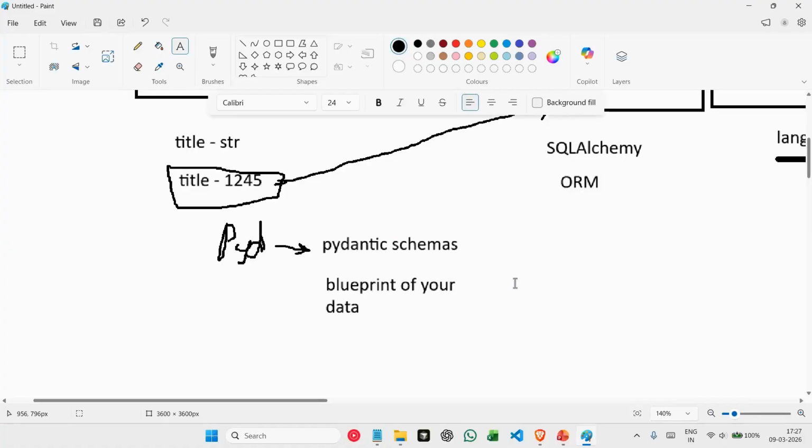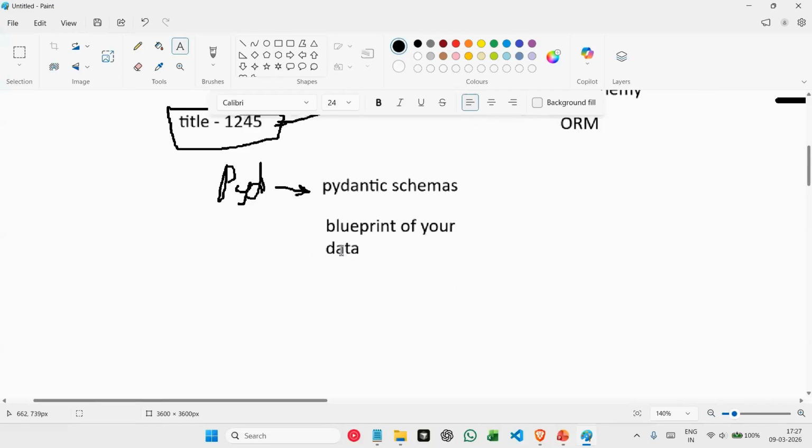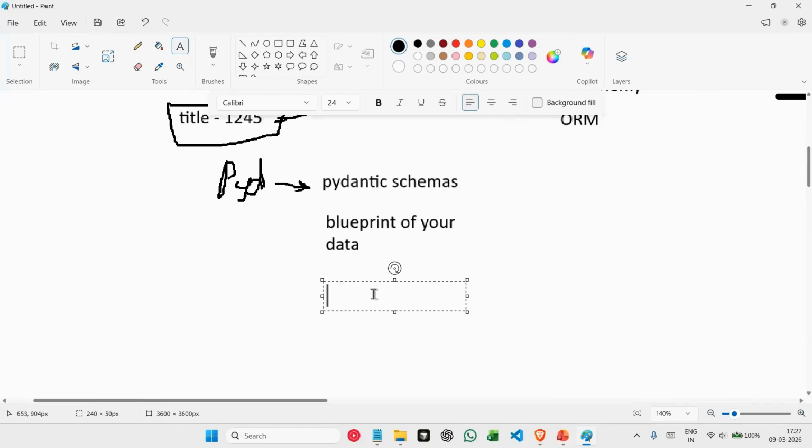Like how we create classes, and based on classes we create objects, similarly these Pydantic schemas define the blueprint of our data. So in our data, what are the fields, what are the variables that we are expecting, and also what will be their data types? All of these are defined inside a Pydantic schema, and based on our schema we will validate.